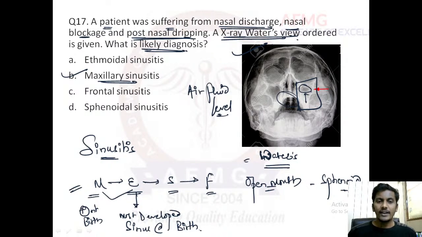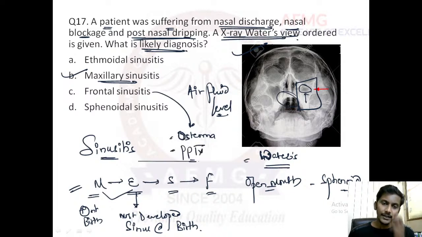And we have discussed frontal sinusitis was associated with osteomas, a benign bone tumor. Okay, osteomas, and the Pott's puffy tumor. Right? Important. Ethmoidal sinusitis is common in children.